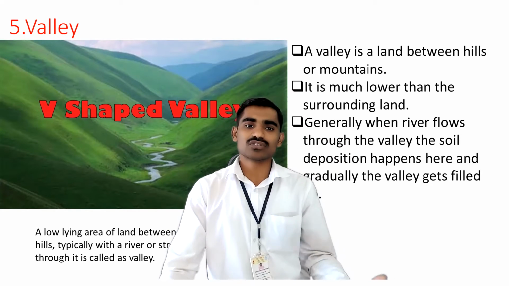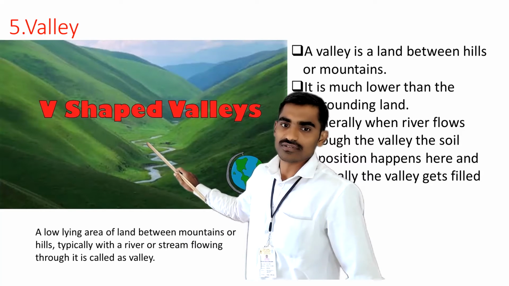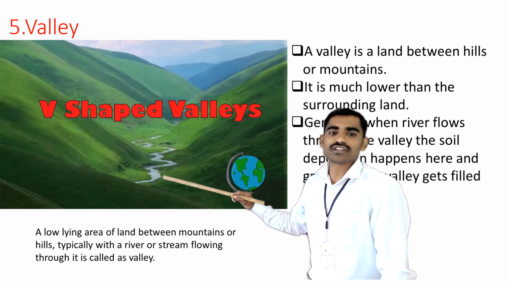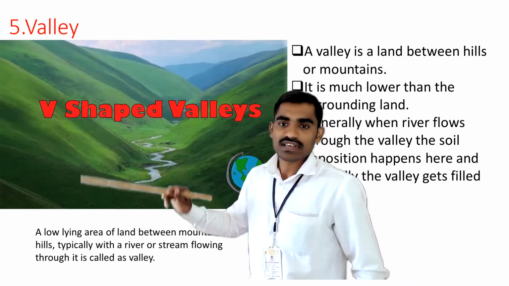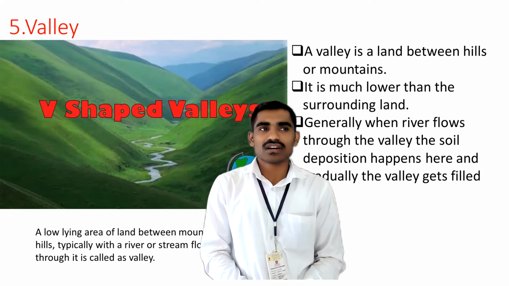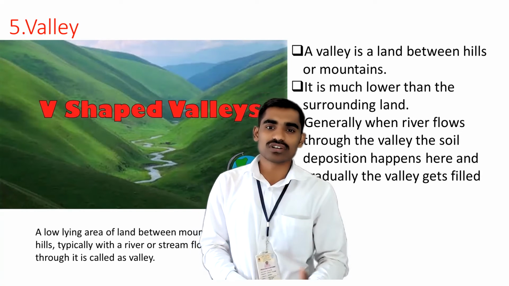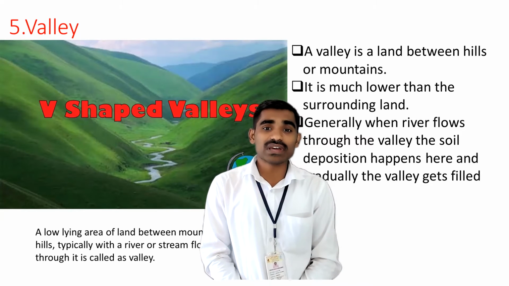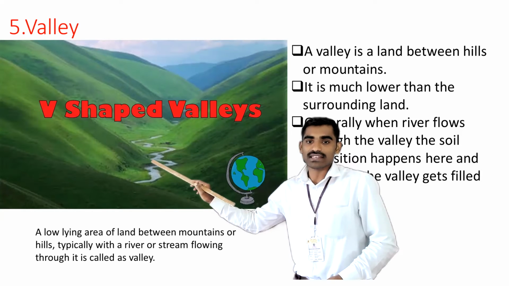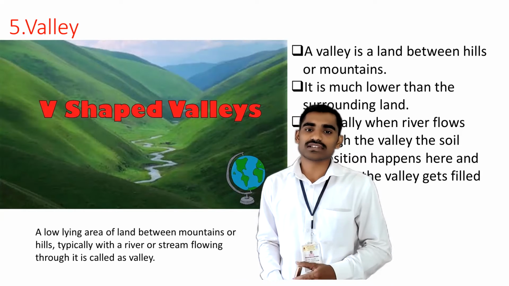Generally, you might have seen many times that a river flows through the valleys, whether they are rift valleys or other types. There is generally a river flowing through these valleys, and many times the rivers also deposit soil here. As you can see, we have mountainous regions in northern India, the Himalayan mountains. The areas in between the two mountains will be called valleys. Actually, there are many valleys in the northern mountains.